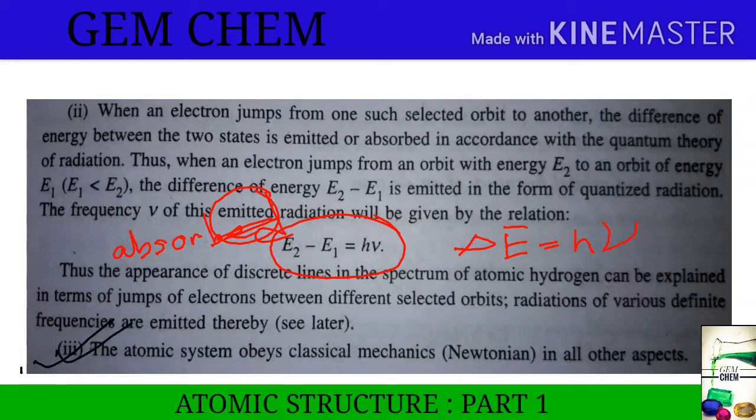Now we come to the third point. The atomic system obeys classical mechanics, that is Newtonian mechanics, in all other aspects. That is, leaving these two postulates, the atomic system obeys all the laws of Newtonian mechanics in all other aspects.